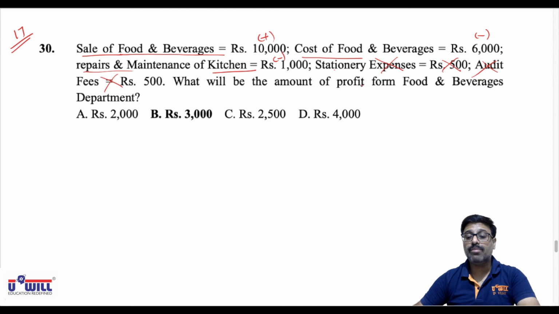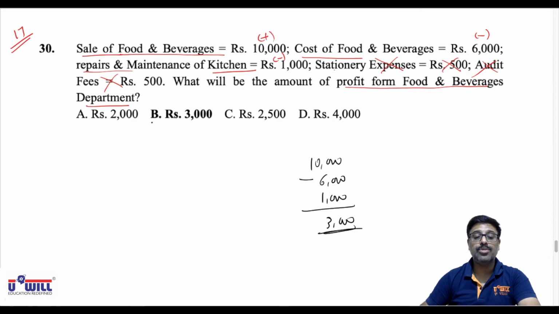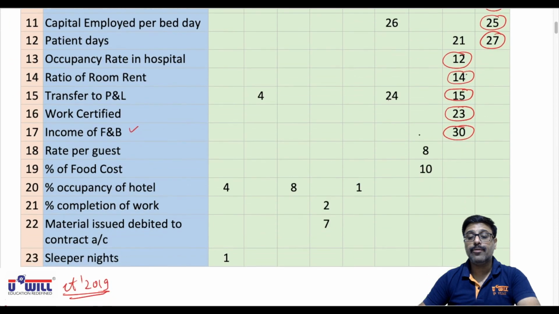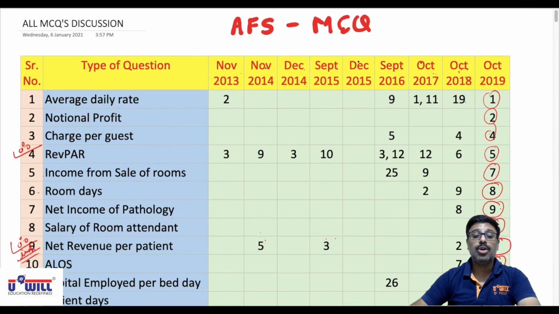What will be the amount of profit from food and beverage department? So 10,000 is the main income. From that you minus 6,000 and 1,000, only two things. So 10,000 minus 7,000, 3,000 will be your answer. That is option B. No other similar question has been asked in exams related to food and beverage. Now after October 2018, we go to October 2017 exams.